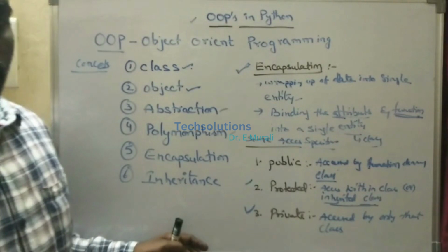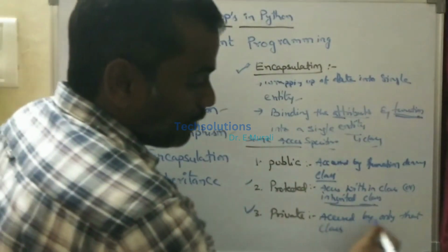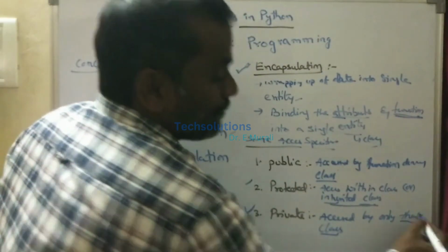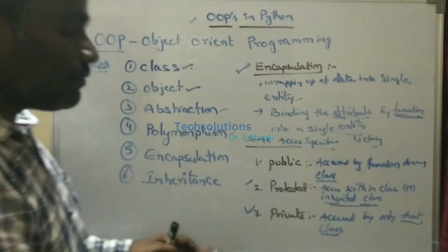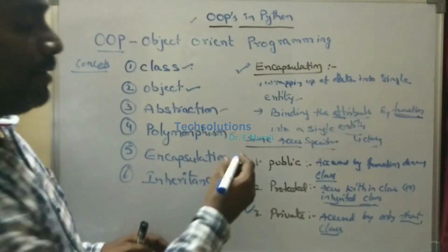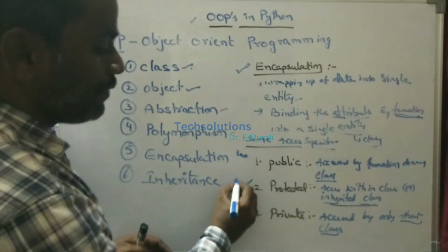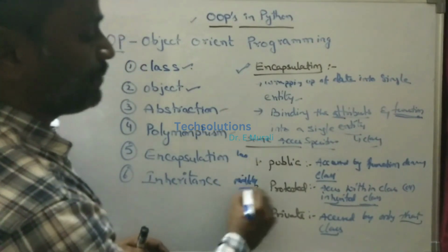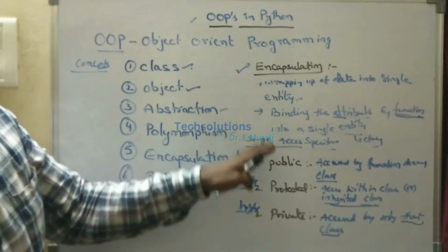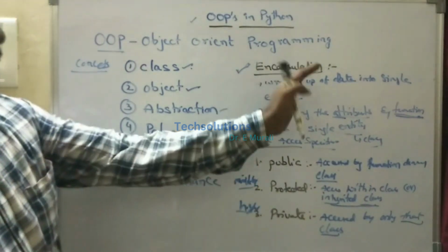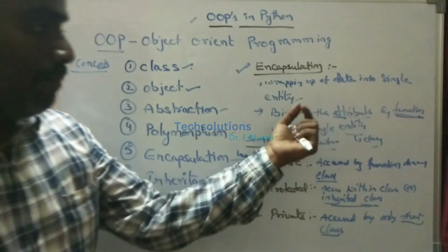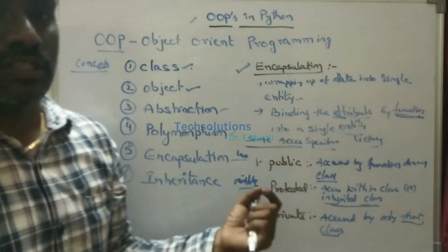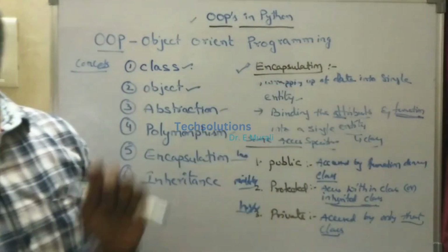And what is meant by private? Private means it is accessed only by the class in which you define the methods. Here, data protection in public is low priority, in protected it is middle priority, and in private it is high priority. Right? These are the access specifiers for performing the encapsulation technique. That means binding attributes and functions in a single entity is called encapsulation.